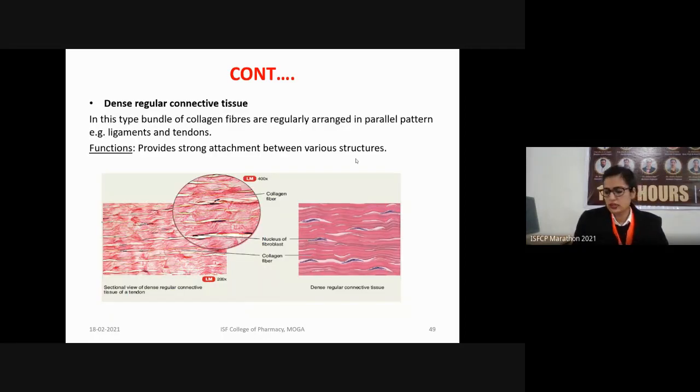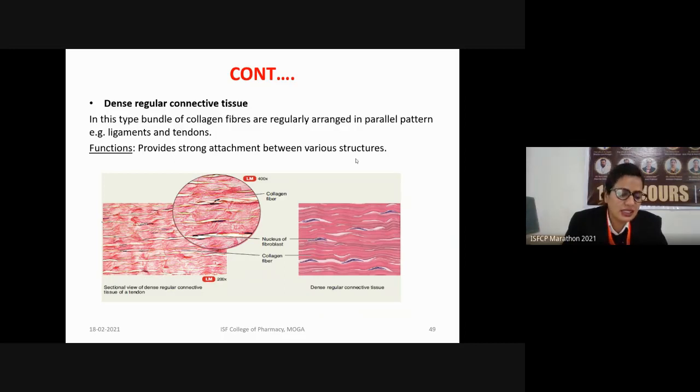So first we have dense regular connective tissue. So what are dense regular connective tissues? In this type, the bundles of collagen fibers are regularly arranged in a parallel pattern, that is the ligaments and the tendons. What are ligaments?